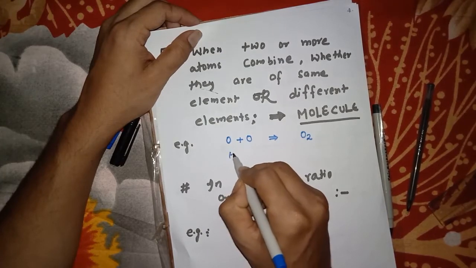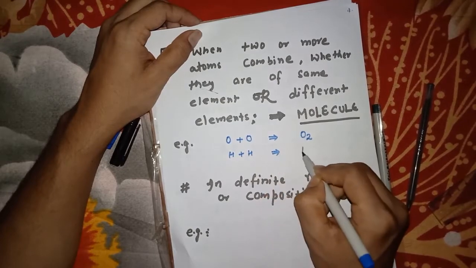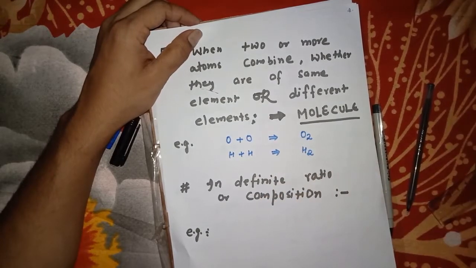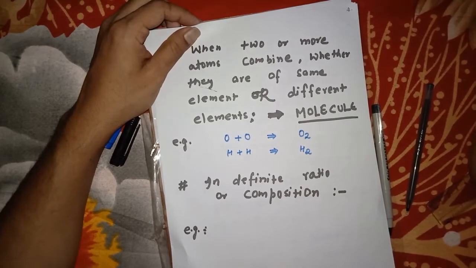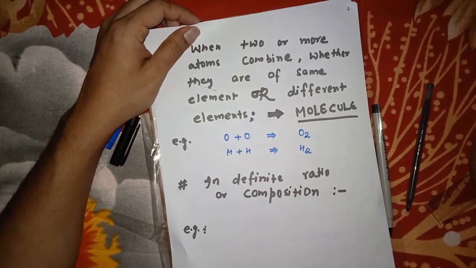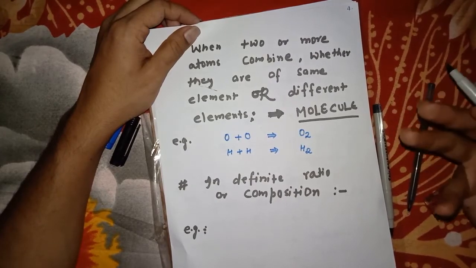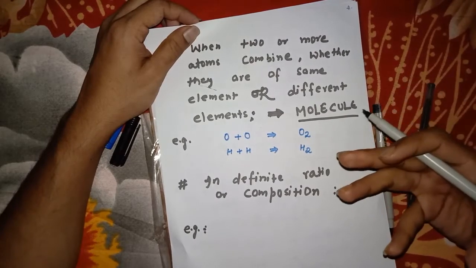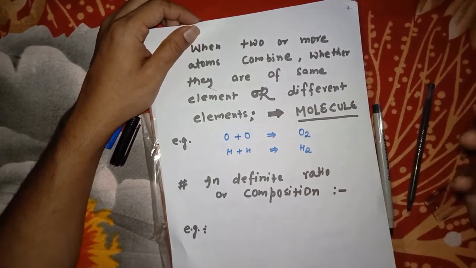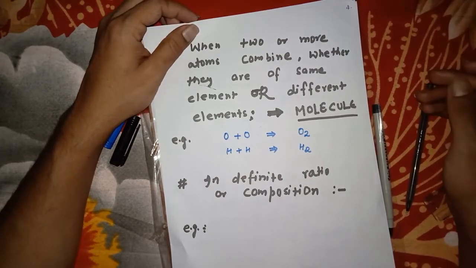In the same way, hydrogen combined with hydrogen atom gives rise to an H2 molecule. Have you got my point? But O2 is also a compound, when we take a collection of molecules of O2. Have you got my point?